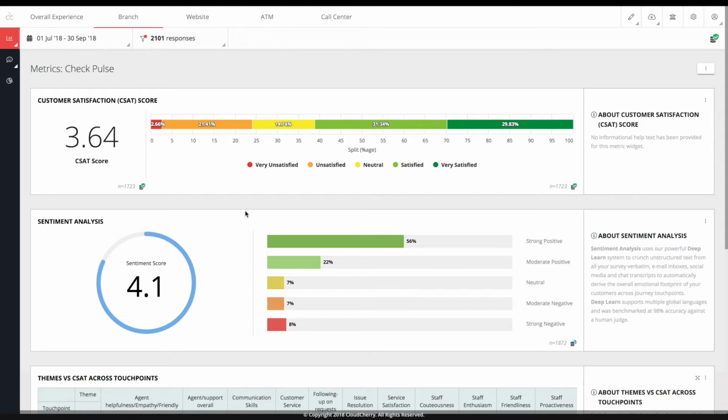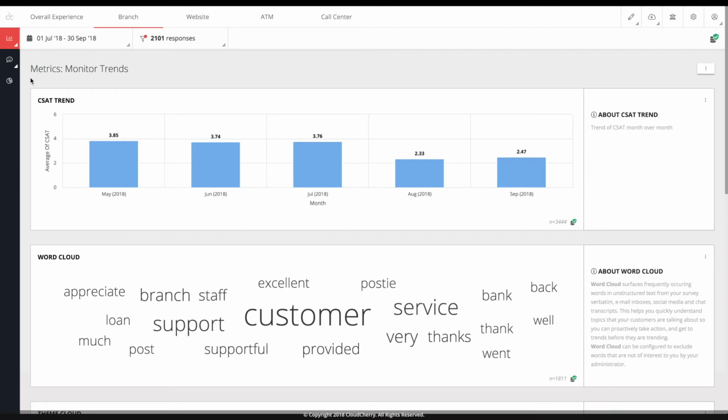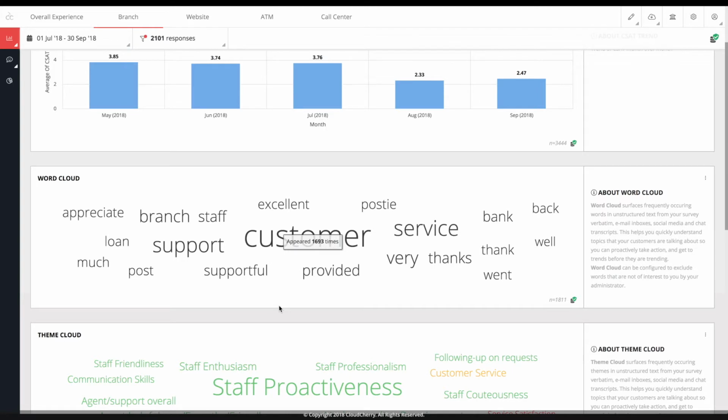Now, this doesn't stop just at looking at sentiment. You can actually now come in and try and understand by monitoring trends what are some of the key emerging patterns of what customers are talking about. So, as an example, a word cloud presents frequently occurring words in some of the unstructured text that we're receiving. This may surface certain patterns about words that customers are using based on changes that you may have introduced, or things that your competition may have introduced and they're referring to, so that you may want to take note of these and make sure that you're able to take proactive action before these patterns start to be on the uptrend.